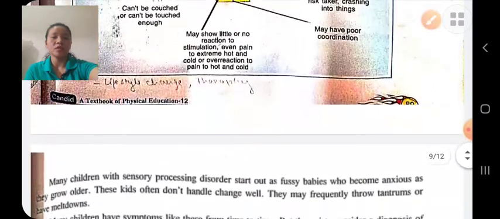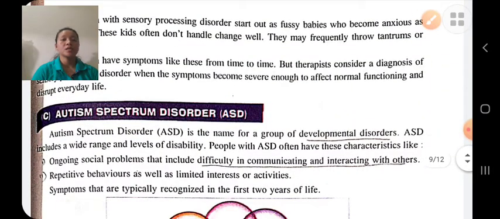Autism spectrum disorders, it is a developmental disorder in which the person faces difficulty in communicating and interacting with others. The symptoms like communication problem, language problems, unable to interact with others. He faces difficulty in interacting with others, means social skill. He is unable to make eye contact with other persons, etc.